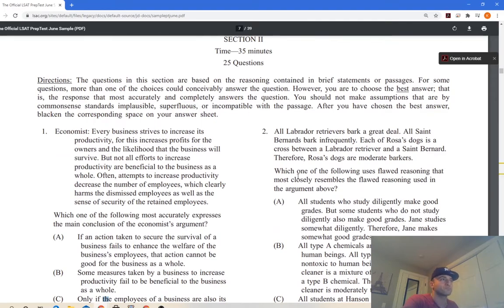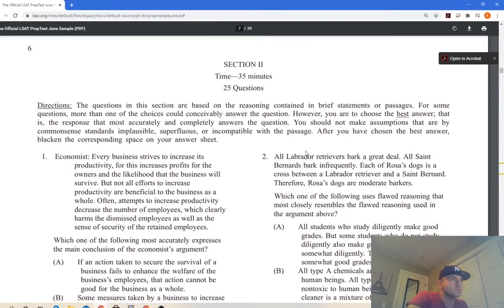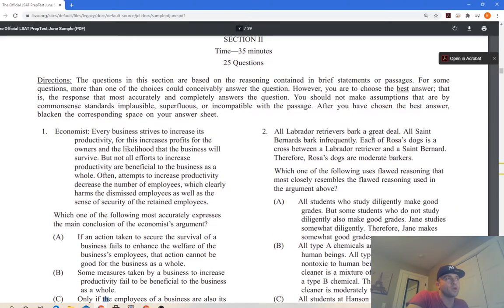Right? Which of the following, again, we'll read the question first. Which of the following uses flawed reasoning that most closely resembles the flawed reasoning used in the argument above? All right. So let's see which one it is. All Labrador Retrievers bark a great deal. Cool. Again, you have all Labrador Retrievers bark a great deal. Understand that.